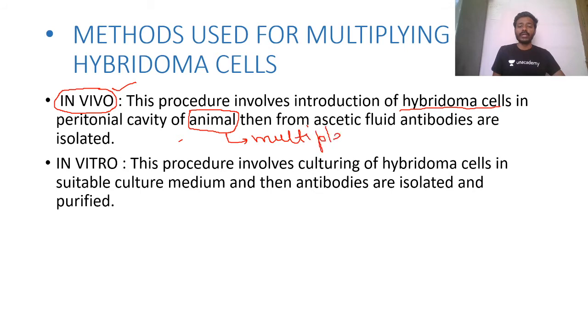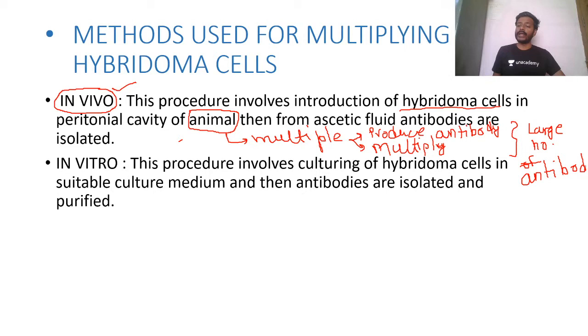And as you know, these cells have two qualities. What are the two qualities of these cells? They can produce antibody as well as they can multiply. So because of these two combining qualities, they produce a large number of antibodies in that animal, and our aim is achieved. So it can be done by in vivo, that is in animal, or in vitro.